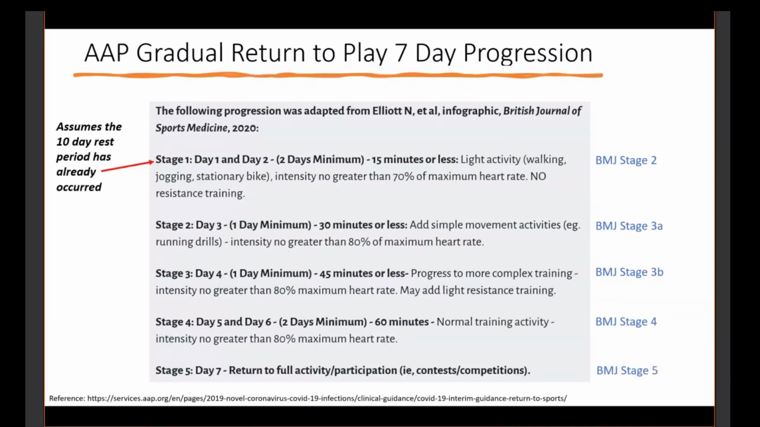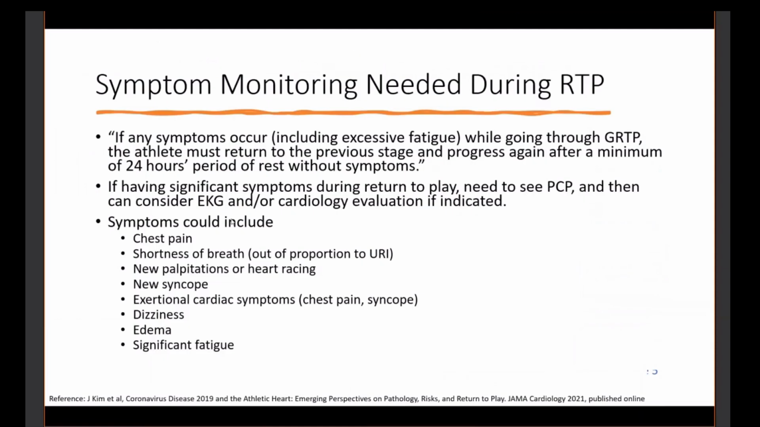The fastest track that you can get here is day 17 after having a positive test. So that'll be 10 days of rest and then 7 days of this. But each athlete, you might need more time, you might need less time. The important thing is when they're doing this return to play, looking for if they have symptoms.